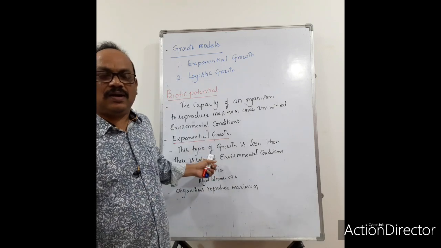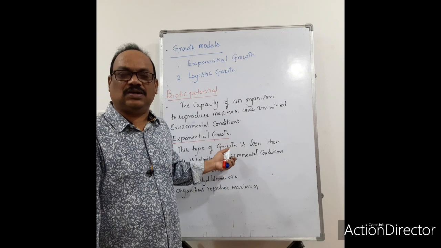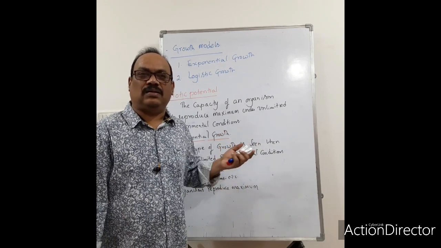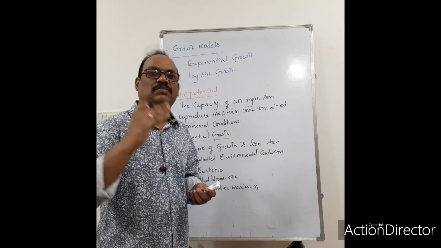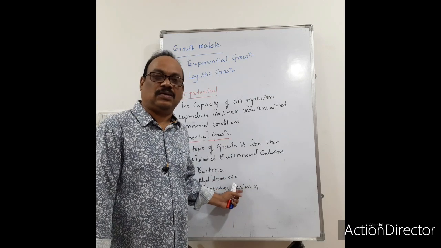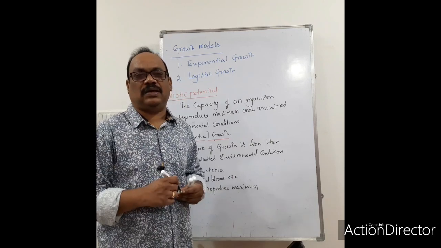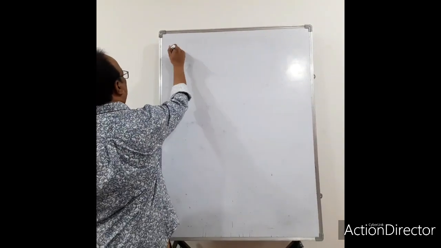So here the conditions are unlimited. There are no limitations for the environmental conditions. The food sources are abundant, the natural resources are abundant, and the temperature is optimum. Then the organisms can reproduce at maximum level. So the condition is called exponential, and it is called Darwin fitness. Then how does the population increase? Let us see that. How does the population growth occur?